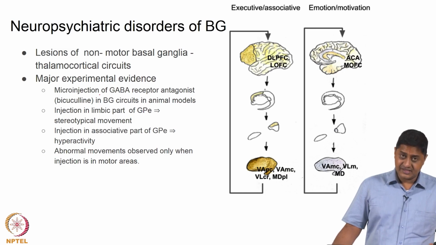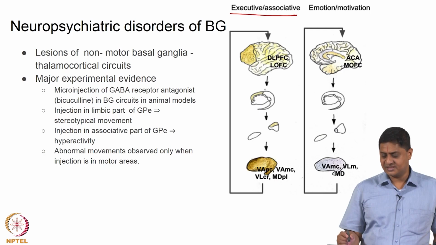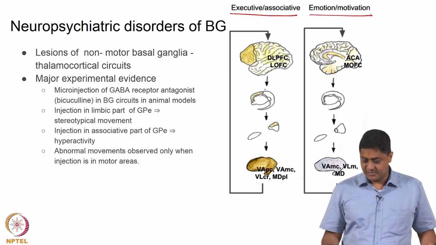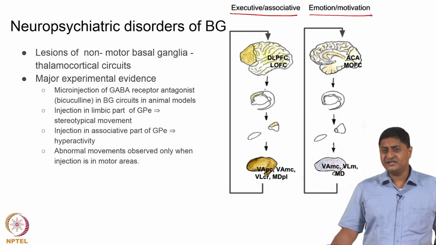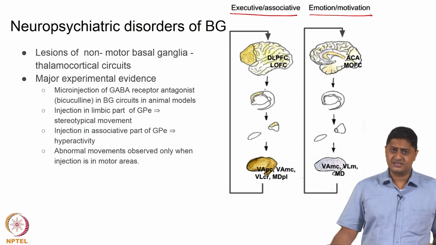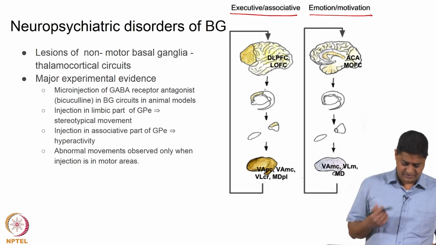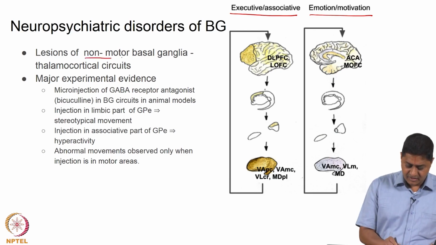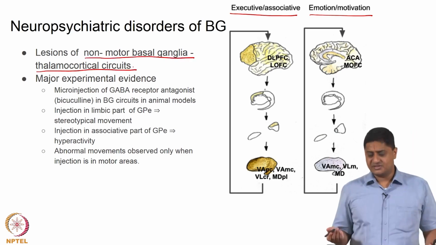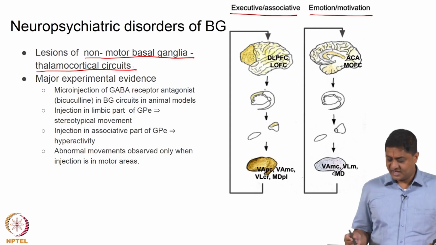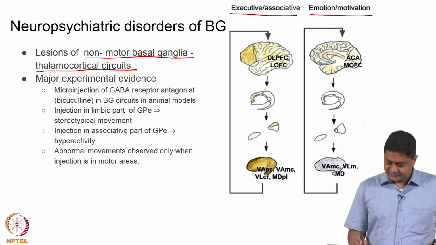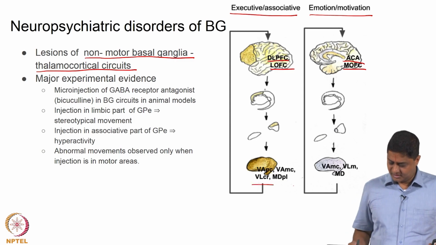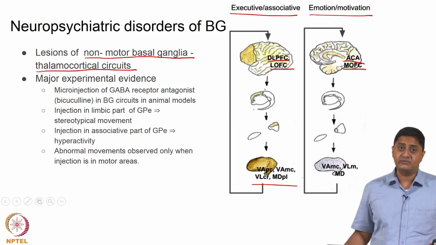Now if there is a lesion in the executive or associative loop, or if there is a lesion in the limbic loop, right, this leads to behavioral disorders, disorders of behavior, right. So, essentially these are caused due to lesions of non-motor basal ganglia thalamocortical circuits, right. So, it is because of lesions anywhere in this loop, right. So, it can be here, or it can be in the thalamocortical loop, it can be in the striatum, or it can be the GPi,